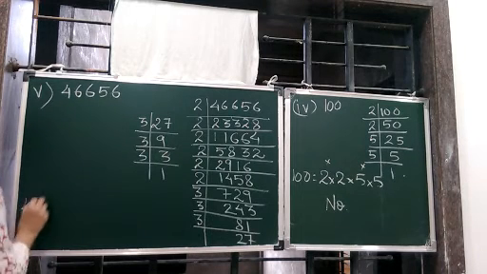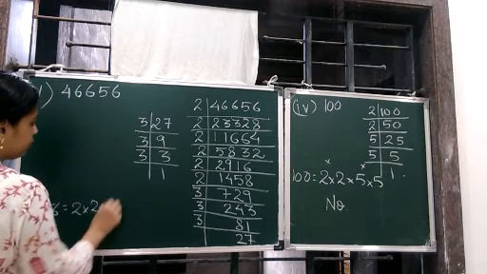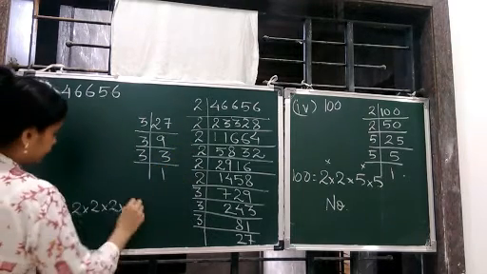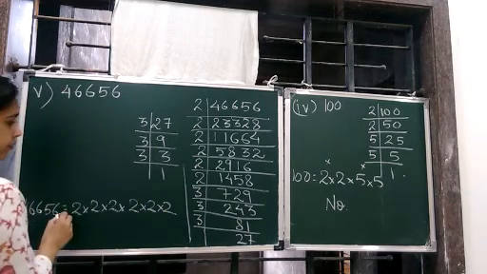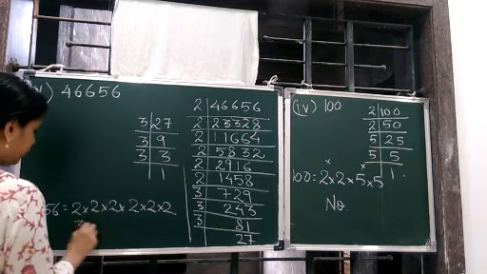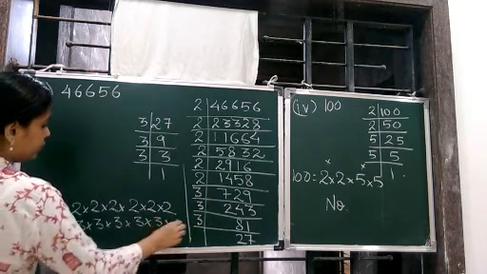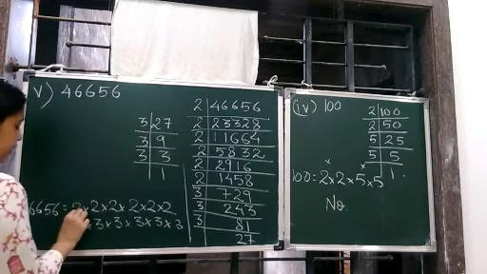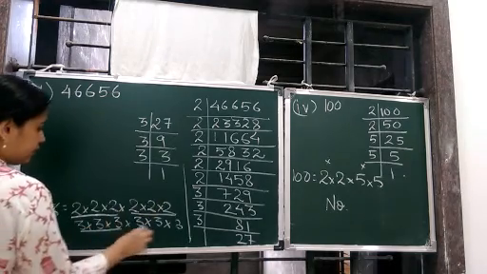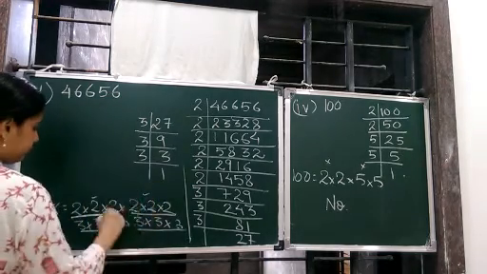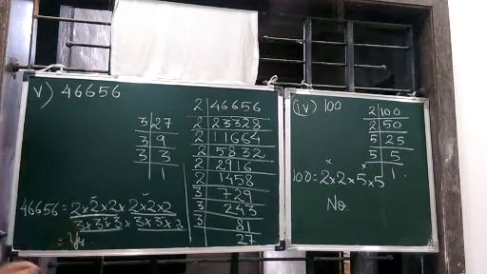So 46656 is equal to 2 into 2 into 2 into 2 into 2 into 2 into 3 into 3 into 3 into 3 into 3 into 3. Now we make the pairs to find out if anything is left out. This is a pair, this is a pair, this is a pair, and this is a pair. All are having pairs. Yes, nothing is left out. So answer is yes.